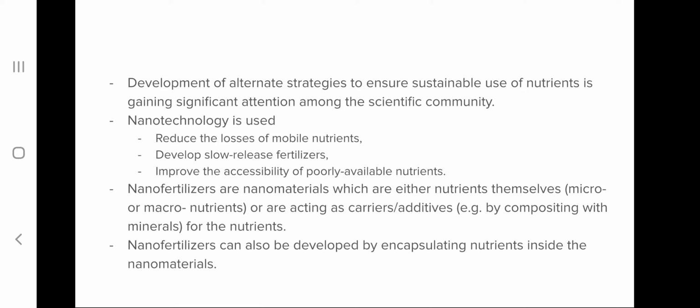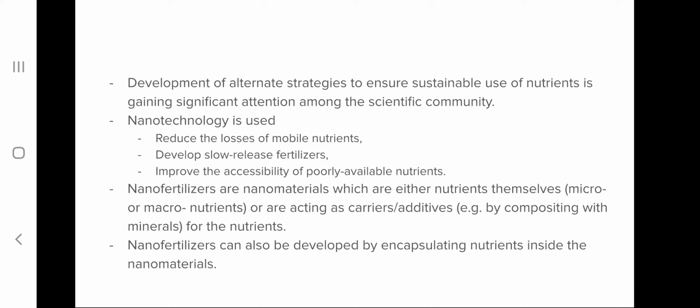So nano fertilizers can be divided into two categories. That means they can either be nutrients which are used in nano size, or nanomaterials can be utilized as carriers or additives for these nutrients, and these nano fertilizers can be developed by encapsulating nutrients in the nanomaterials.